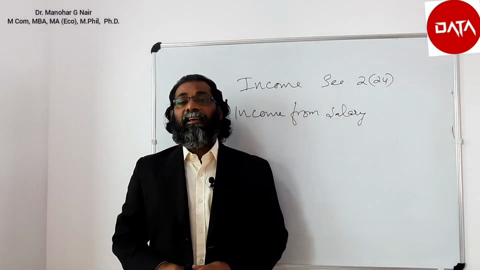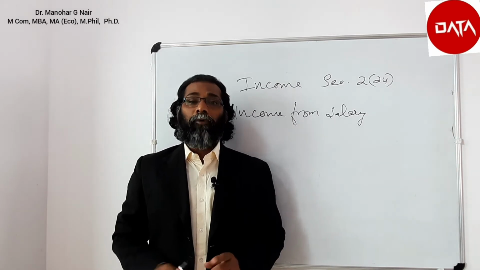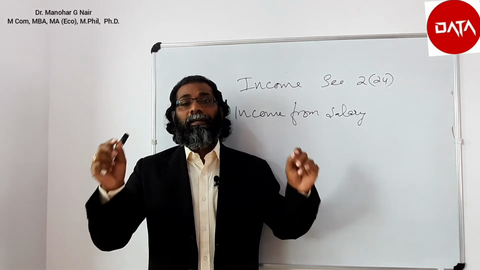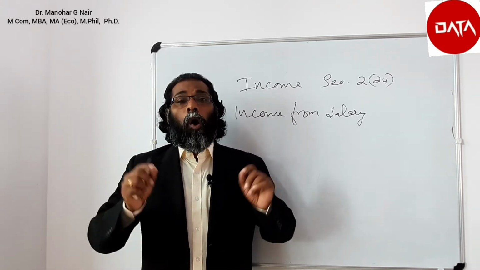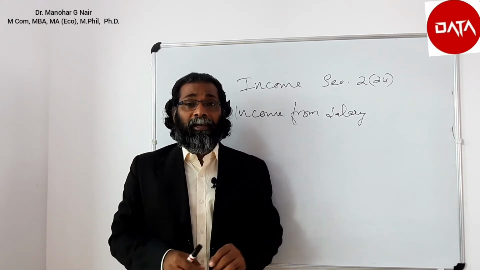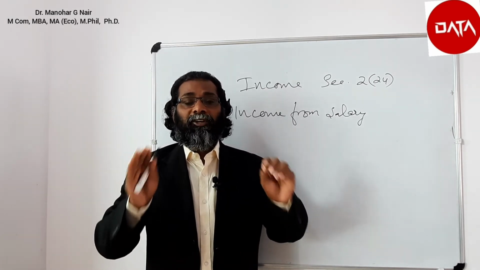The crux is there should be an employer-employee relationship between these two parties, and any amount received from the employer or former employer or from the representative of the employer by the employee is said to be salary.